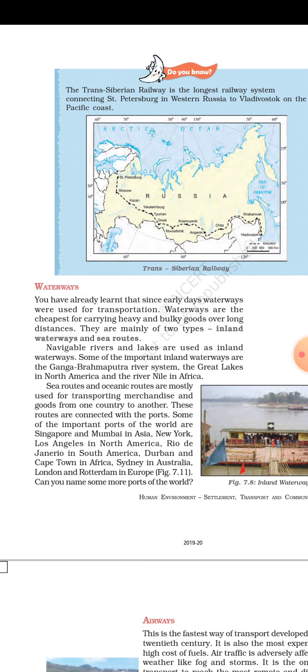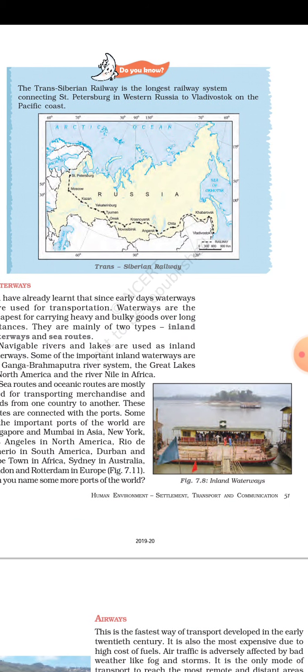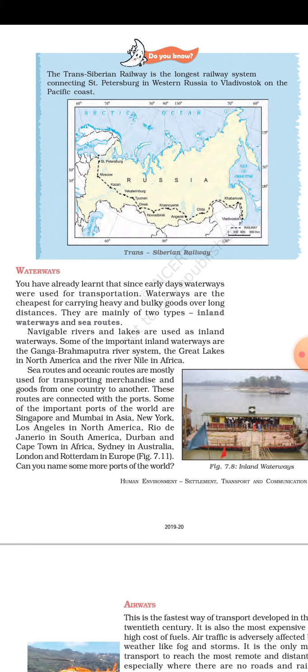Rivers and lakes are used as inland waterways. Some of the important inland waterways are the Ganga-Brahmaputra river system, the Great Lakes in North America and the river Nile in Africa.